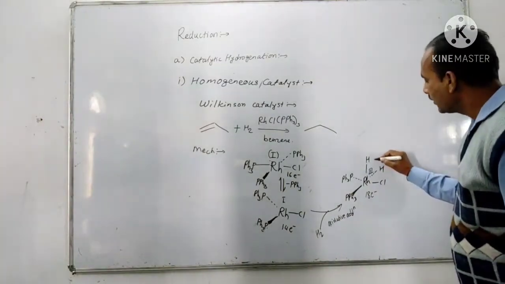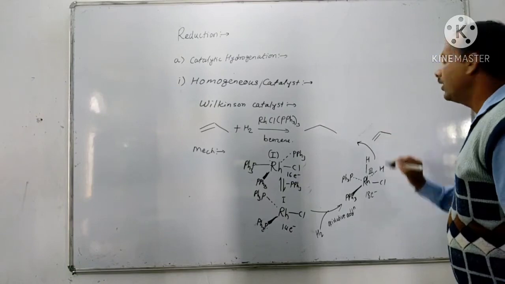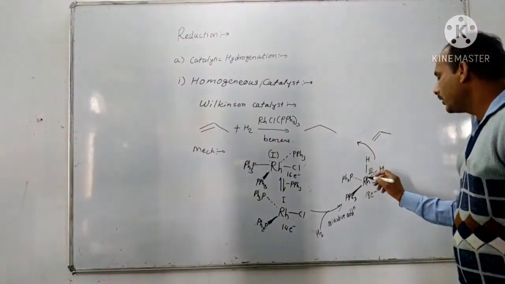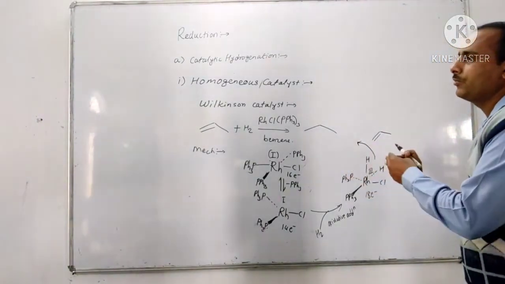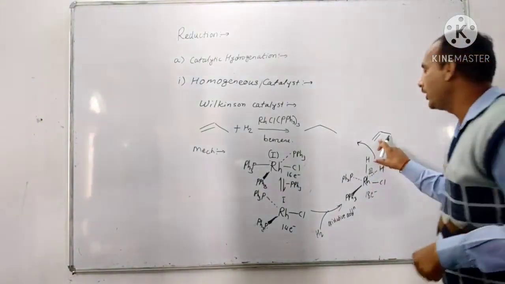Then this is again addition of alkene. Then there is complex formation between the rhodium metal and the pi bond of the alkene.